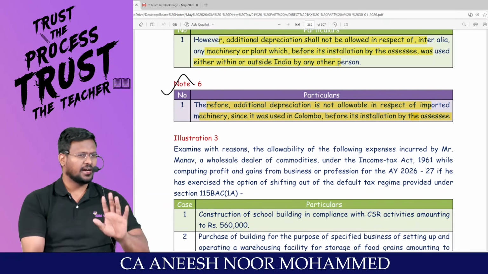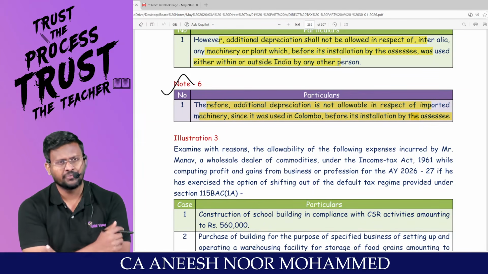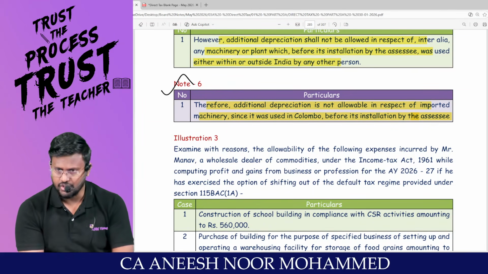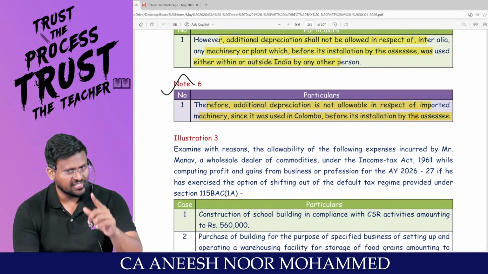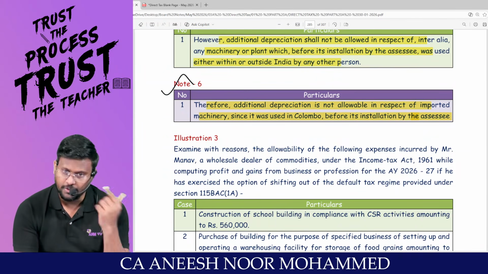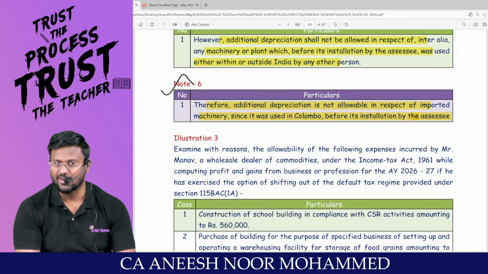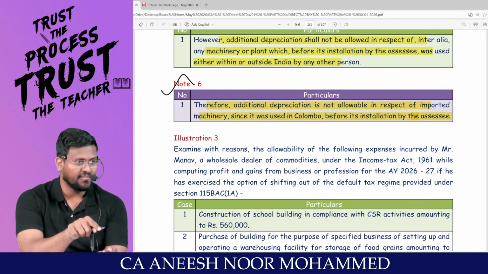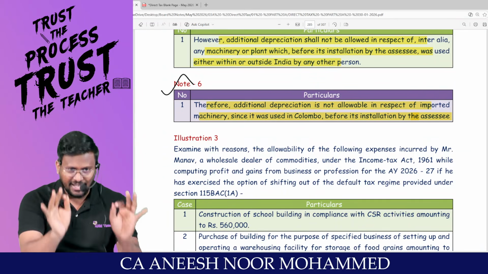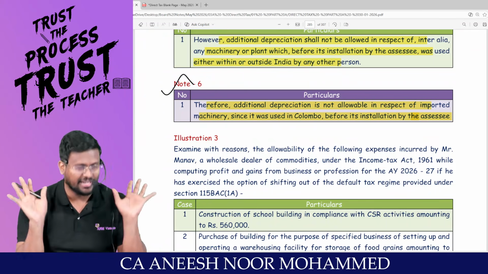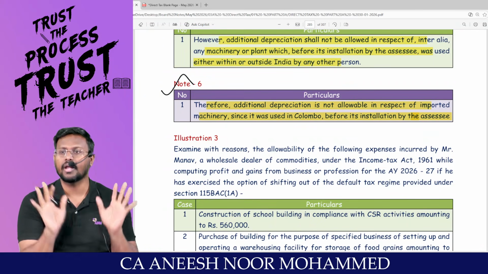Are you able to connect section 32? Section 32 is depreciation. Sir, provisions is not important. Application of the provisions are important. In order to apply the provision, provisions are important. Are you all really with me? This interconnectivity is called as direct tax. This interconnectivity is called as subject tax, whether it is DT or IDT.